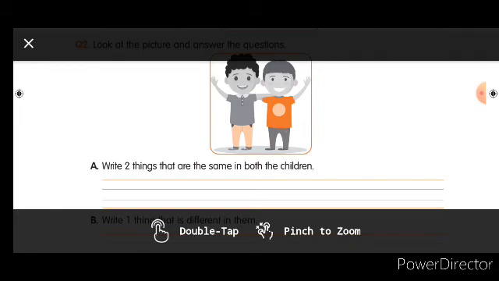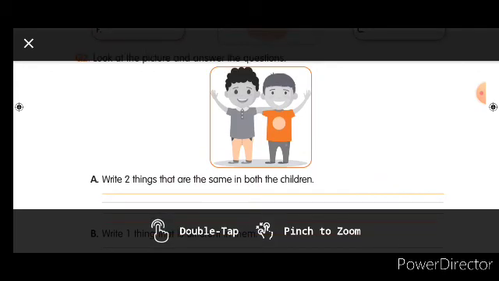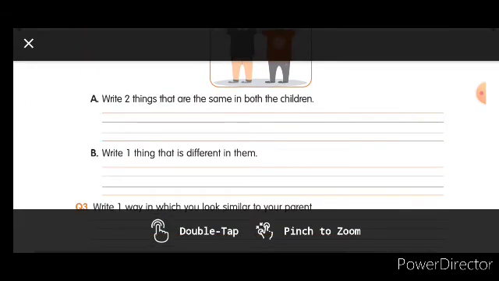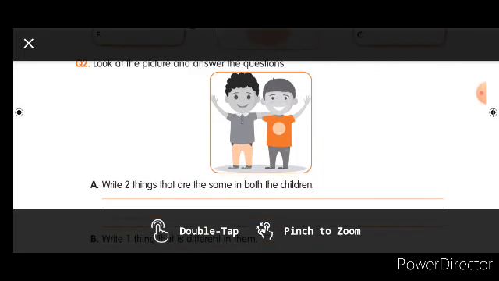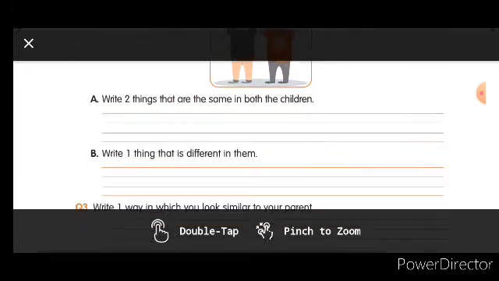Simple way. Again I repeat, write two things that are same in both the children. You can write two eyes, comma, one nose. That's enough. One thing different, you can write shape of nose or the color of hair, shape of eyes, size of the eyes, or any one among this you can pick and write, children.